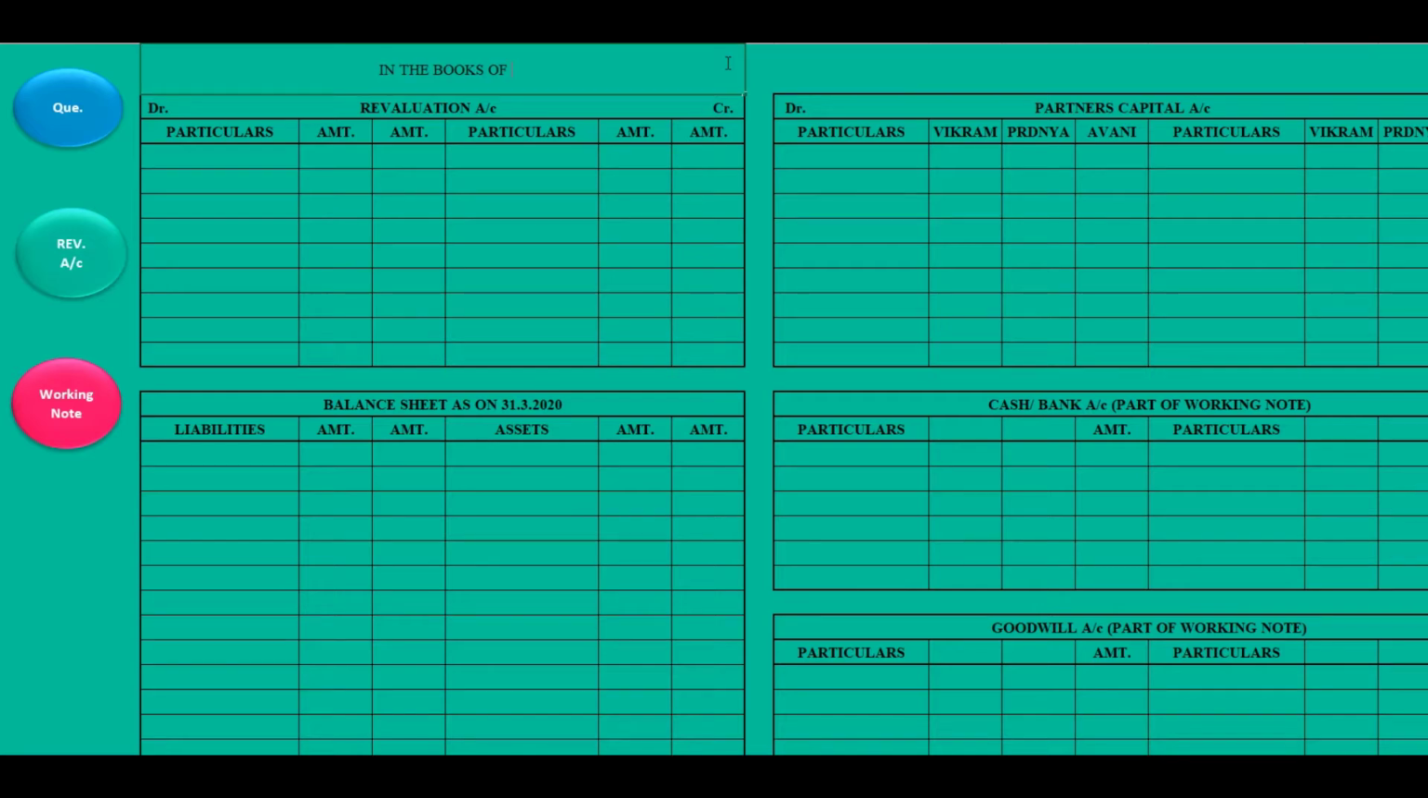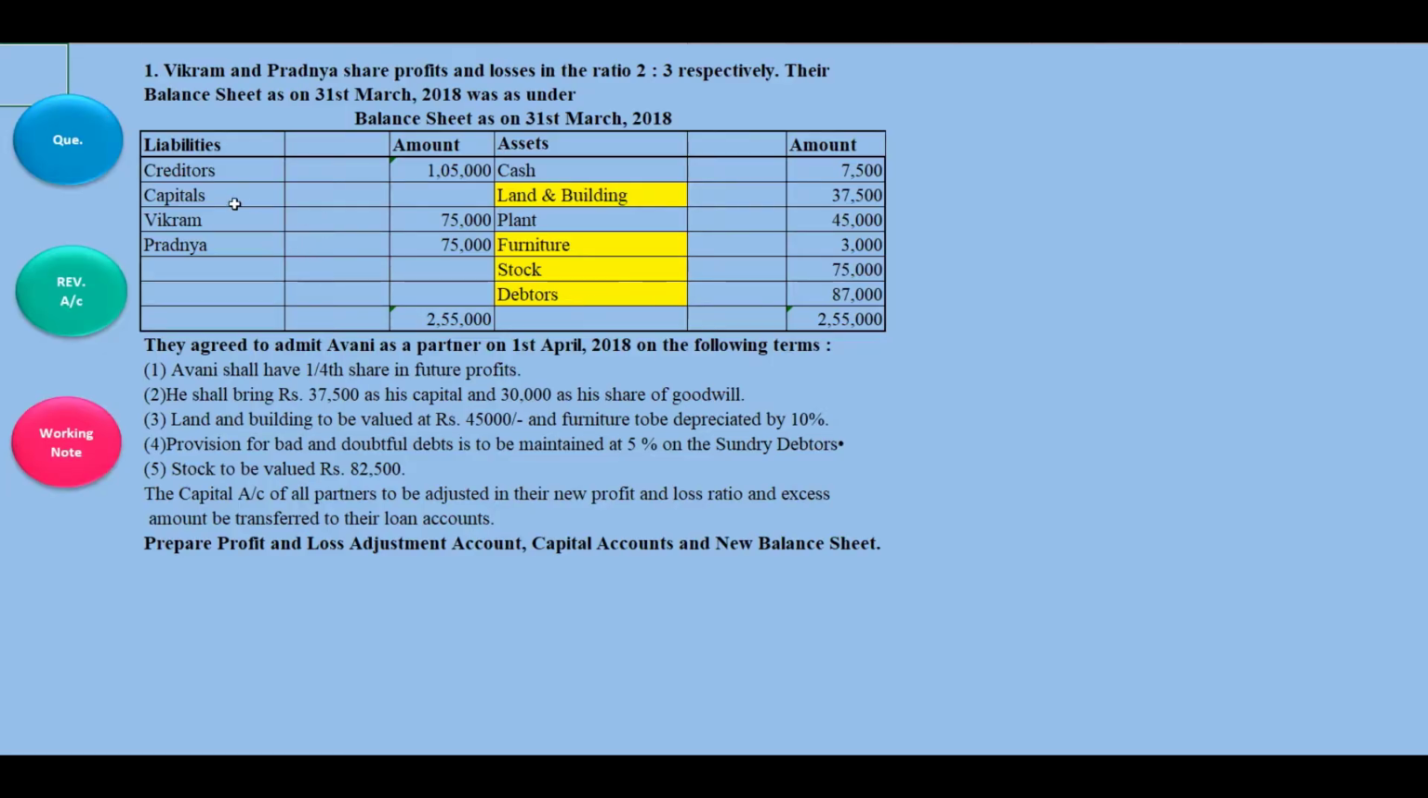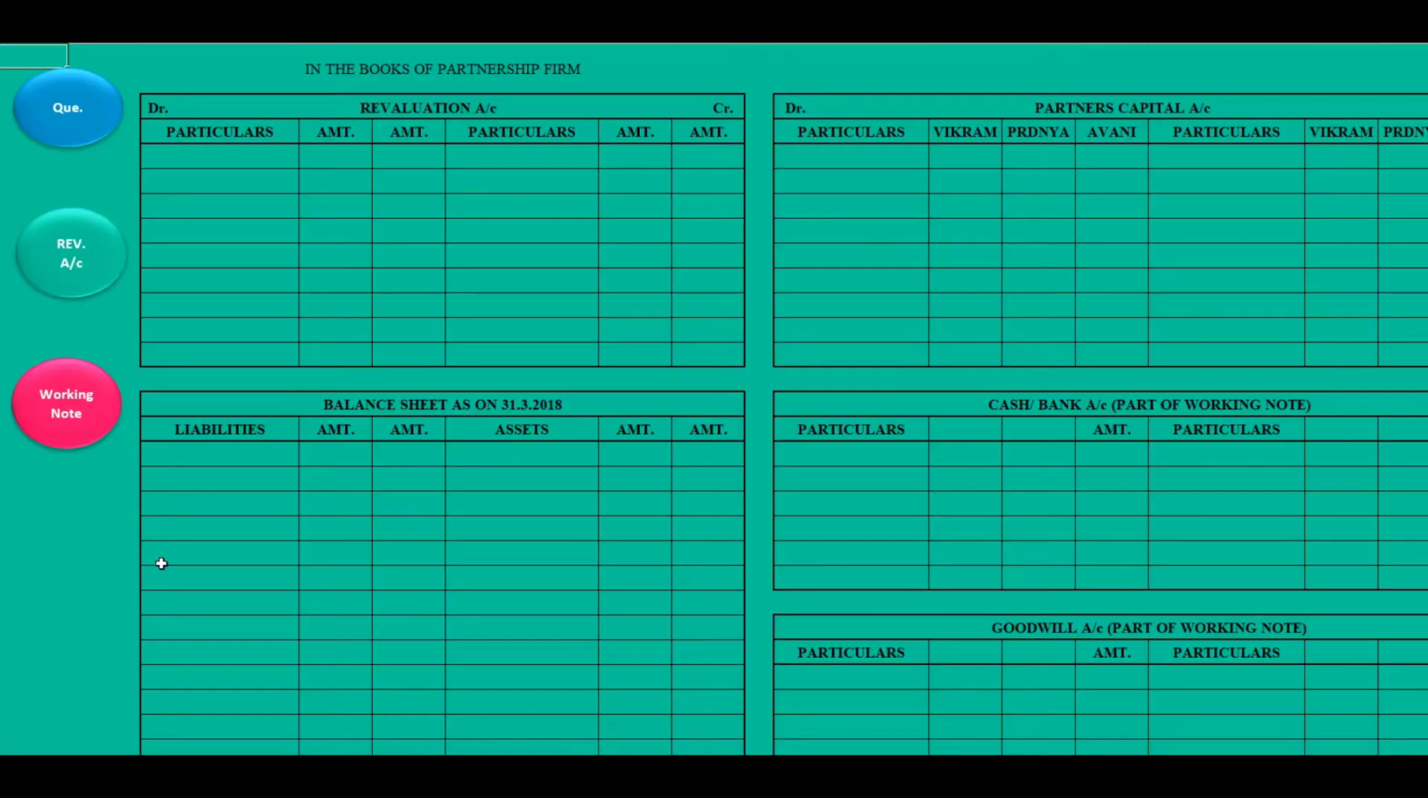Here I'll write the books of partnership firm, and the date will be 2018. Right, so we are ready to post the entries. We'll go to the question and start posting entries. Creditors 1,05,000. We'll go to the balance sheet, liability side. We'll leave a few lines for capital.